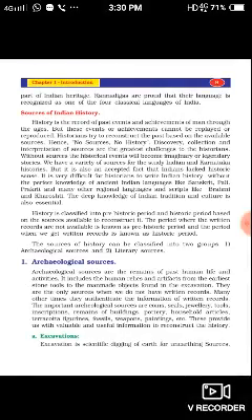Even we Kannadigas participated in the national movement. We also supported Mahatma Gandhiji.